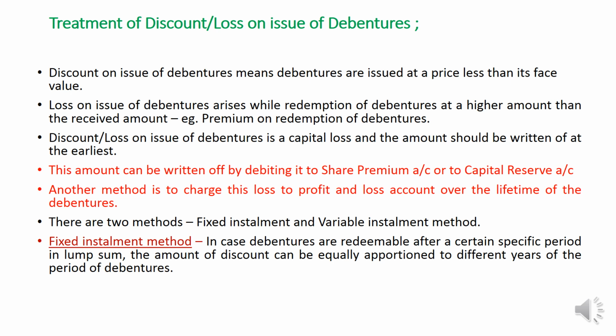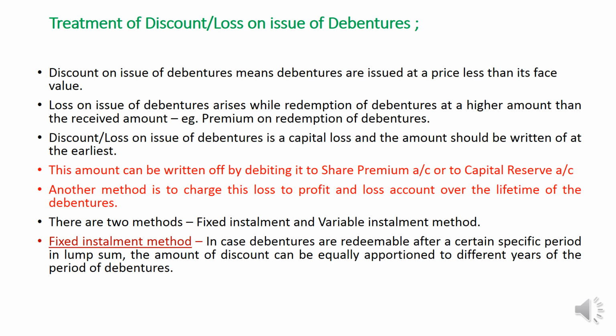So, this loss on issue of debentures arises in two situations. One, as I stated earlier, the debentures are issued at a discount and redeemable at par. Second, debentures are issued at par and redeemed at a premium. That means debentures are issued at a price of rupees 100 and redeemed at 110. There is a loss of rupees 10 on redemption.